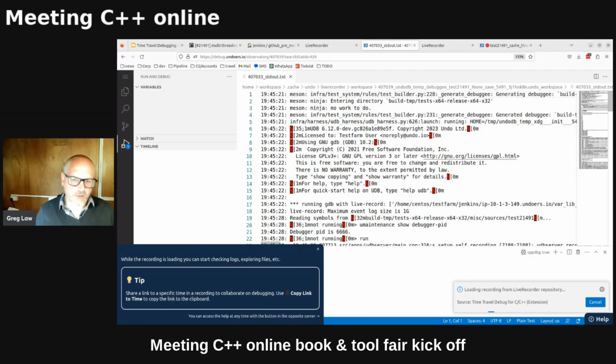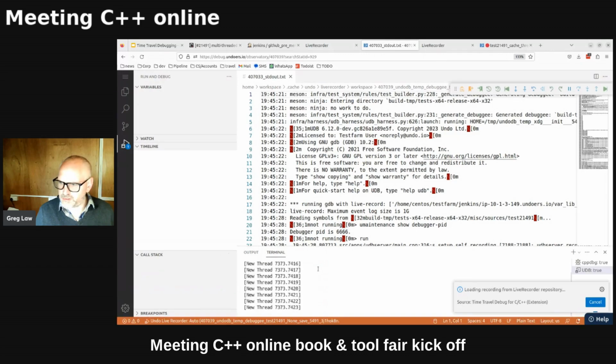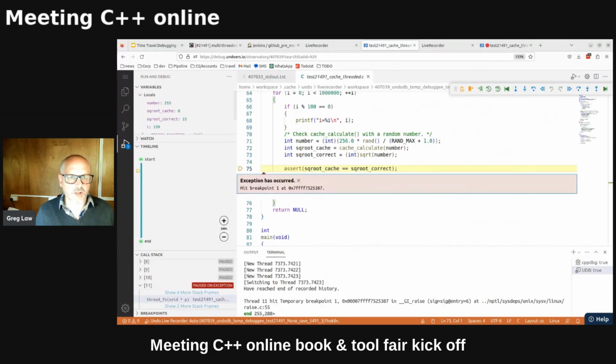So it's checking out the right version from Git. It's setting everything up. It gives me some tips because I'm a bit lazy. Usually it's a little bit quicker than this, but here we go. All right, I've got a few things that are a bit different here. I've got this timeline. This is all inside the browser, right? So this is the test that I was just looking at.